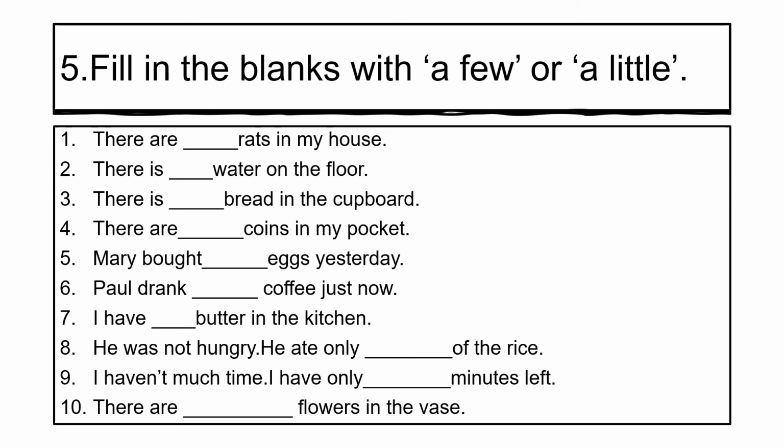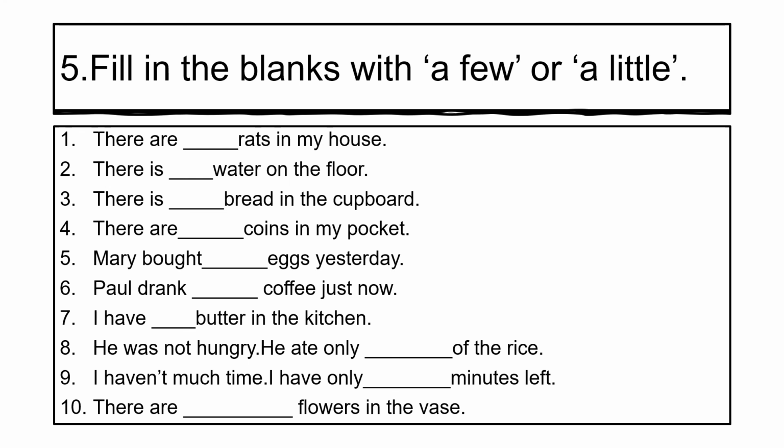There is water on the floor. The word water. Can you count water or not? Yes, good everyone. You cannot count. Air. Boleh bilang tak? Tak boleh bilang. So which one are you going to choose, a few or a little? Yes, you have to look at the notes given. Tengok balik semula nota yang teacher bagi.